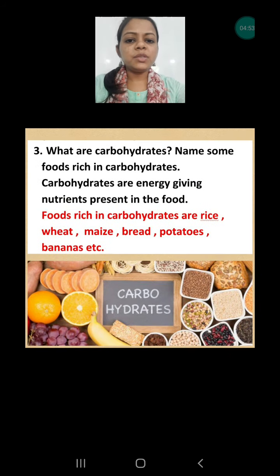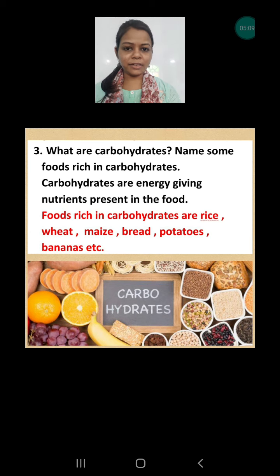Question number 3 is: what are carbohydrates, and name some foods rich in carbohydrates. So carbohydrate is one kind of nutrient, and it is considered one of the energy giving foods. Okay, why? Because carbohydrates provide us energy.